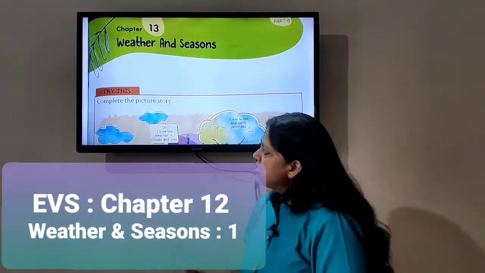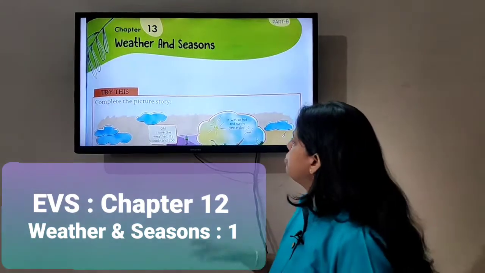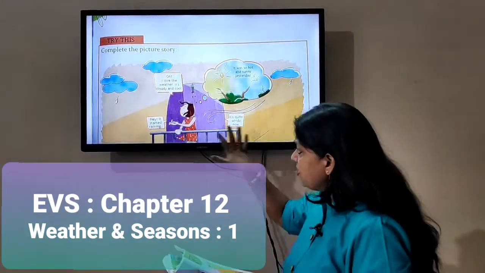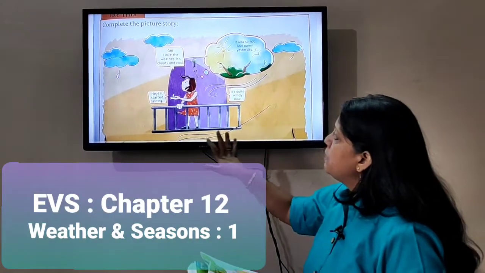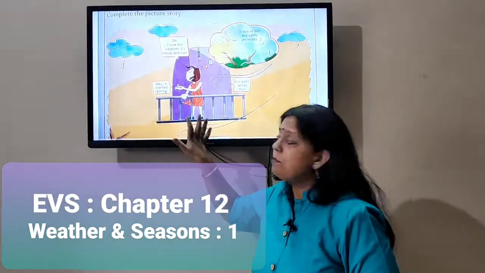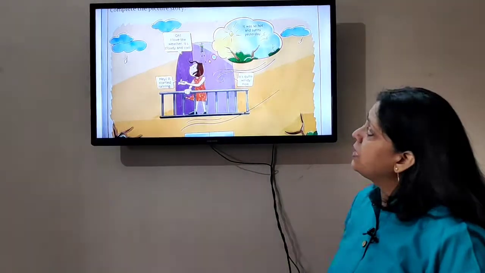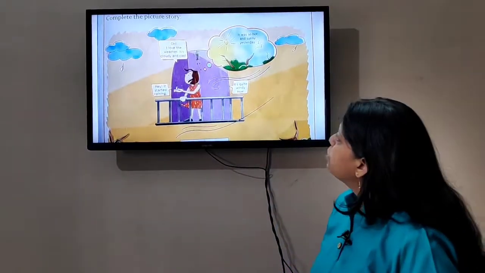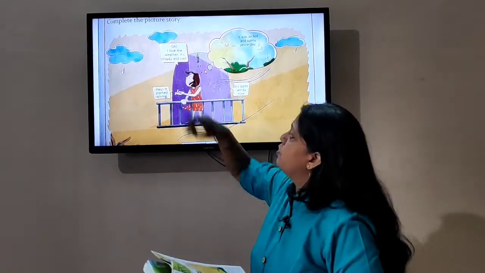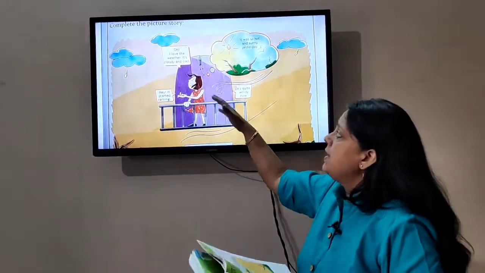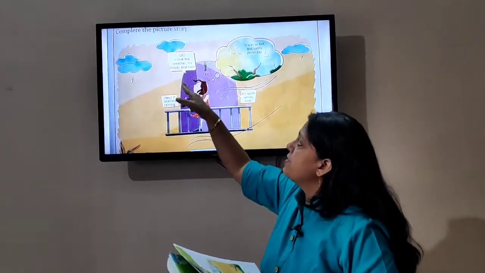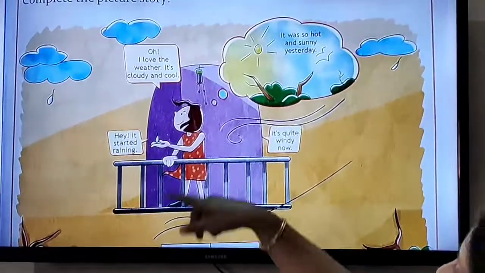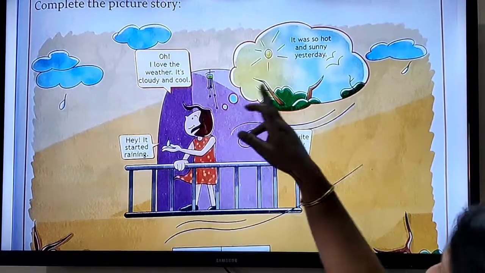Now first, before I start, I want you all to see on page number 87, there's this picture given, children. There's this girl who's standing in the balcony, and she's enjoying the weather, okay? Let's see what she's saying. She says, oh, I love the weather. It is cloudy and cool. That means she's talking about today, okay? The weather today is cloudy and cool.